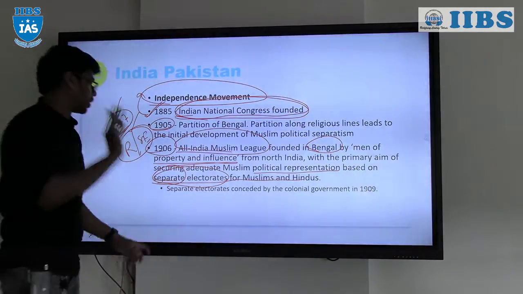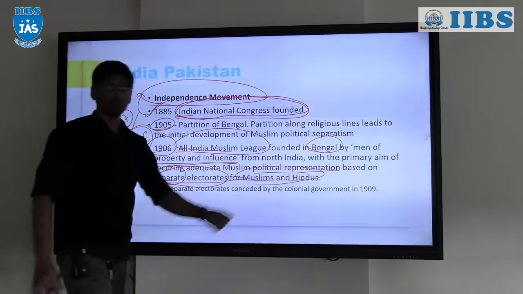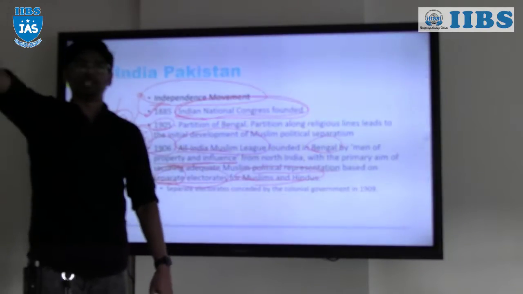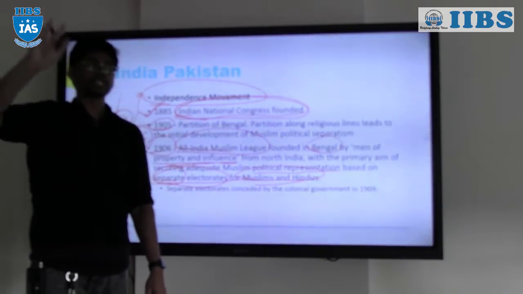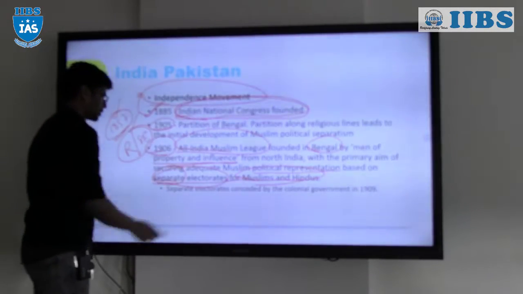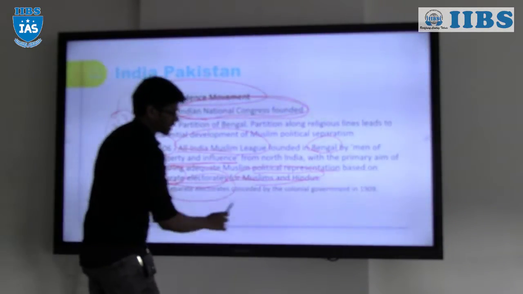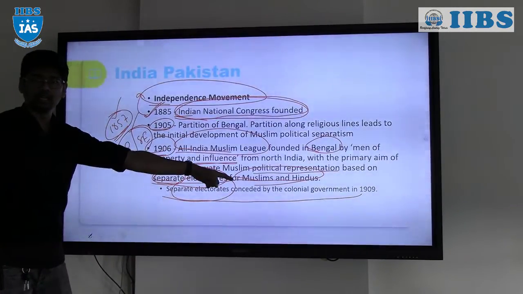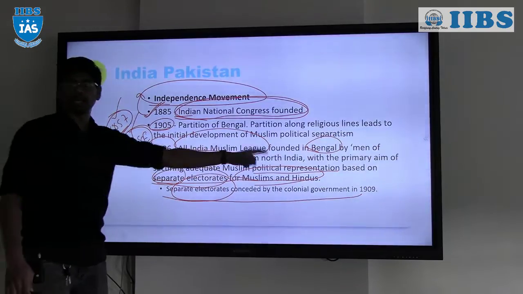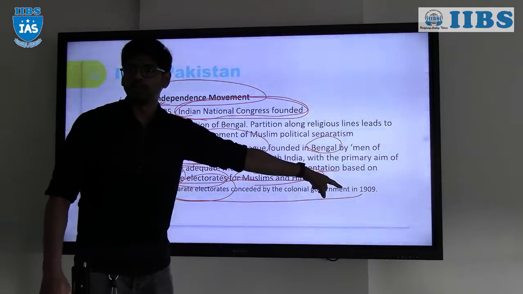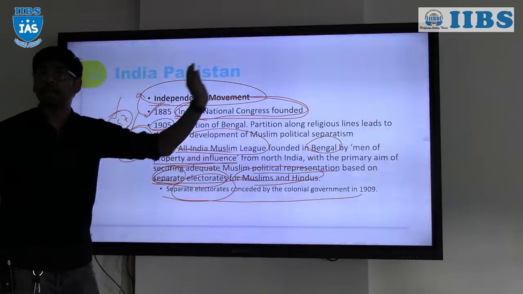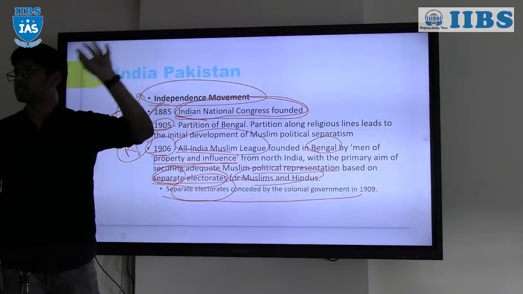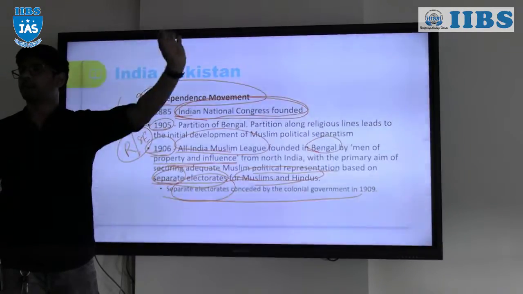They were asking for the separate electorate for the Hindus and Muslims. That means all the Hindus will be voted by the Hindus, all the Muslims will be voted by the Muslims. That is the separate electorate. That was asked in 1906, and separate electorates were considered by the government in 1909, the Morley-Minto reforms. In those reforms, a separate electorate for the Muslims was given.